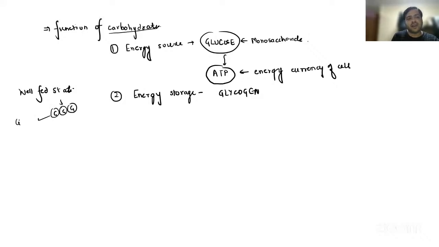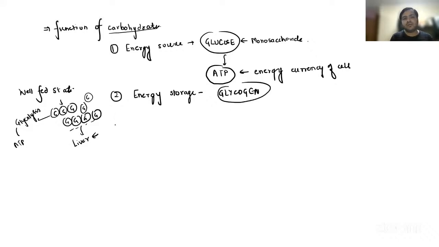Some will go for glycolysis to generate ATP, while the rest of the glucose will go into the liver and be stored there. The glucose will be joining with each other to form glycogen. That is glycogenesis.